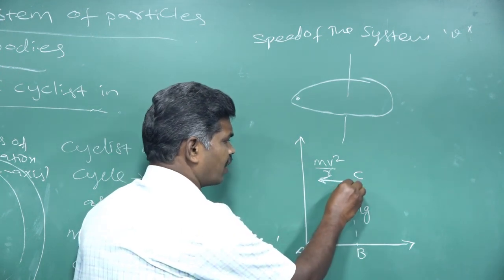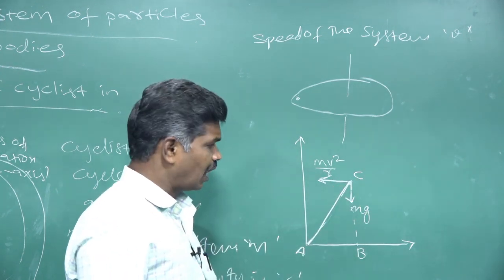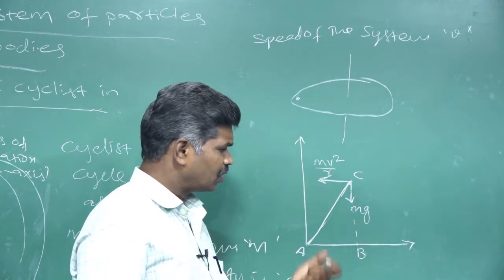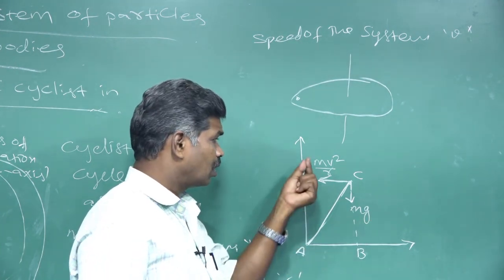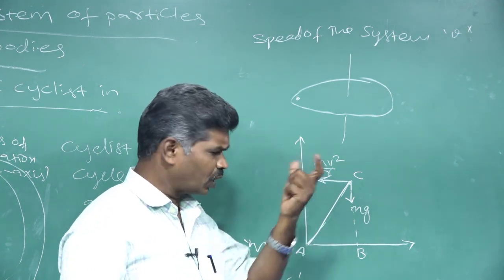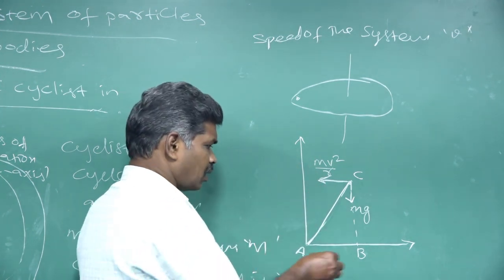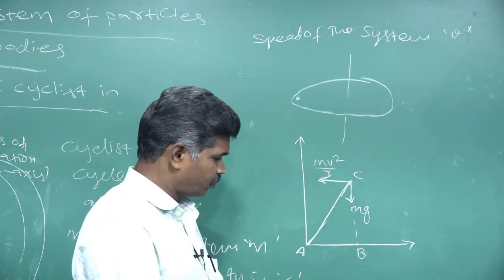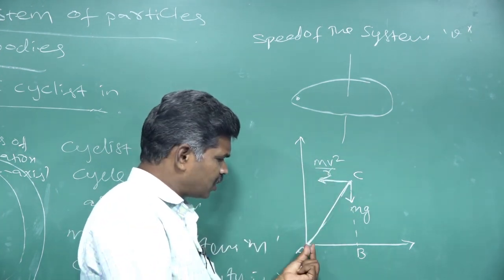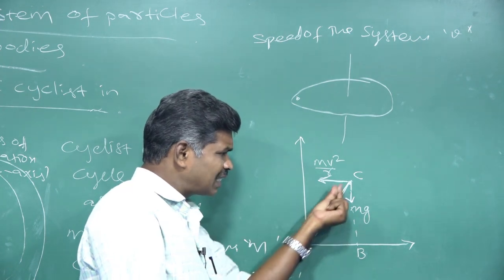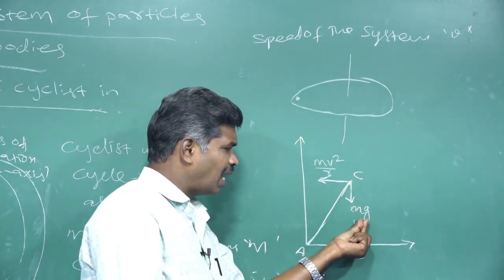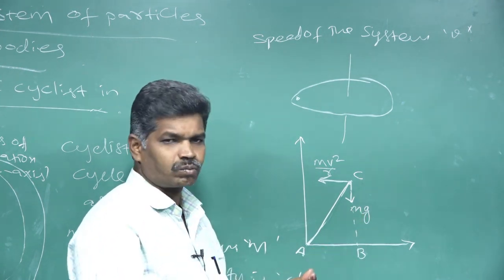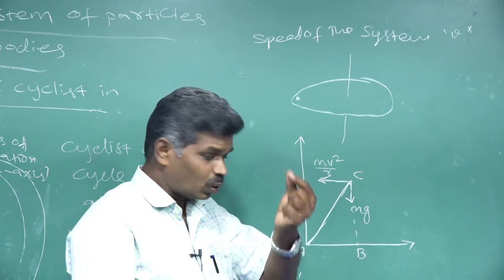So at that center of gravity, we have two forces: mg, the gravitational force, and mv squared by r, the centrifugal force. But we consider this point a fixed point for our system. About this fixed point, at the center of gravity, the gravitational force acts to rotate the system. That mg acts to rotate the system.